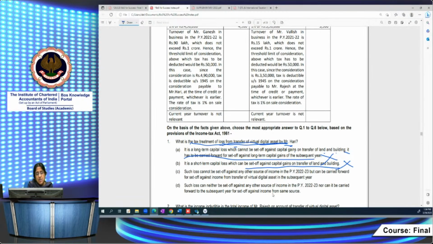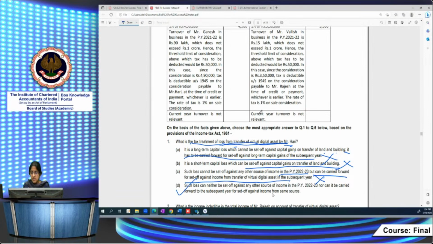Such loss cannot be set off against any source of income in the previous year 22-23, but can be carried forward for set off against income from transfer of virtual digital asset. No, you can't carry it forward also. Such loss can neither be set off against any source of income in the previous year 22-23, nor can it be carried forward to the subsequent year for set off against income from the same source. This is right. You can't set it off against income from any other source, nor can you carry it forward to the subsequent years for set off against income from the same source.